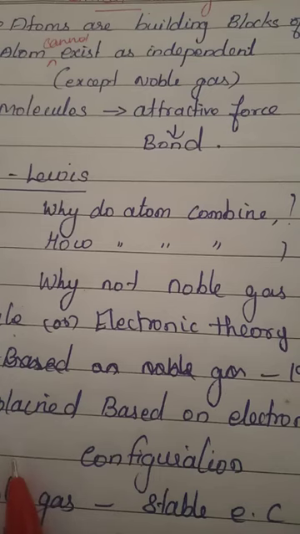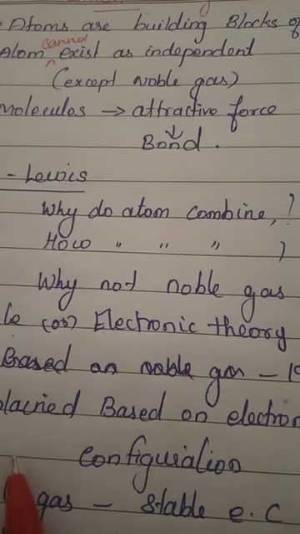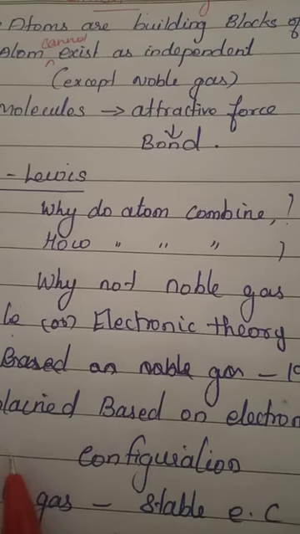The last question: why are the noble gases not combining? How is it that they can exist free? Which property makes the noble gas exist freely? So there are three questions before we go into the laws of Kossel and Lewis on chemical bonding.